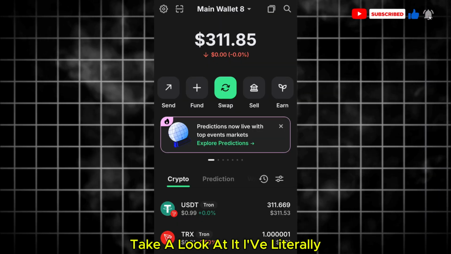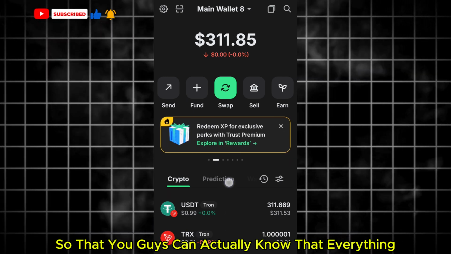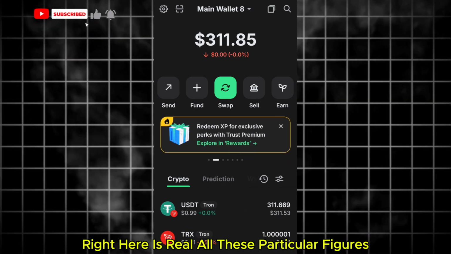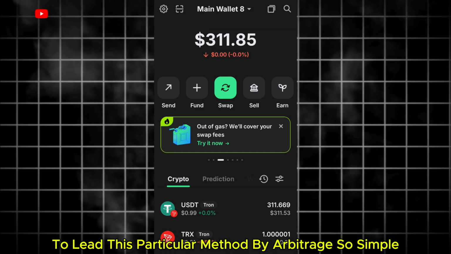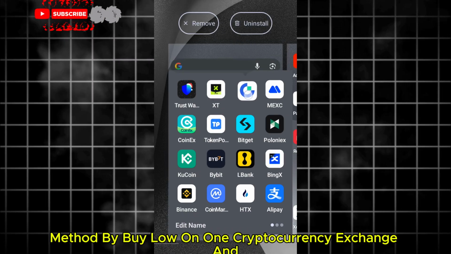Pay close attention to this tutorial. Take a look at it. I've literally earned some figures right here in my Trust Wallet. Take a look, I'll refresh, so that you can know that everything here is real. All these figures were made using this particular arbitrage method. It's a simple arbitrage method: buy low on one cryptocurrency exchange, then sell high.